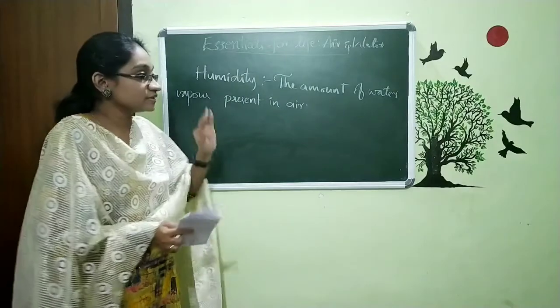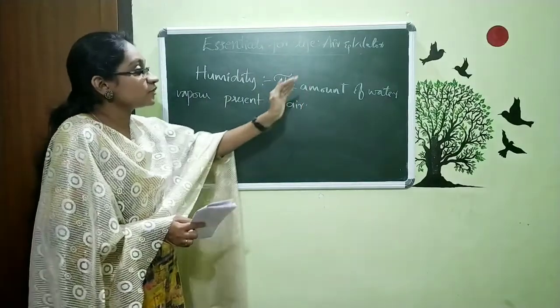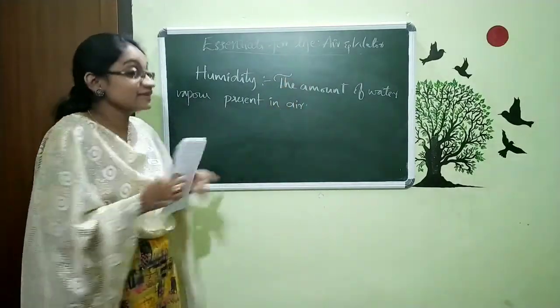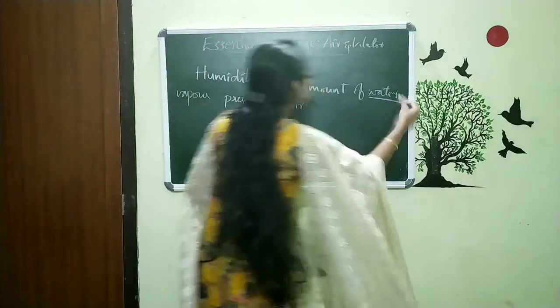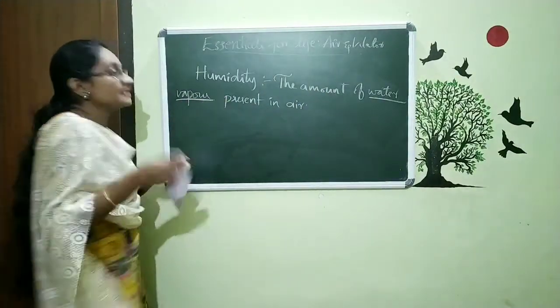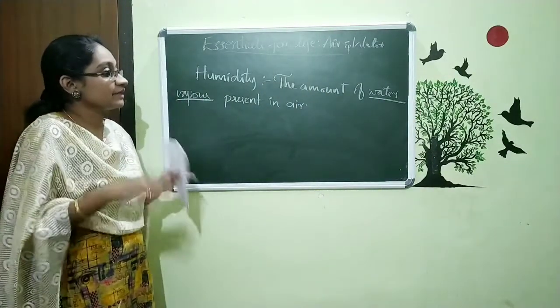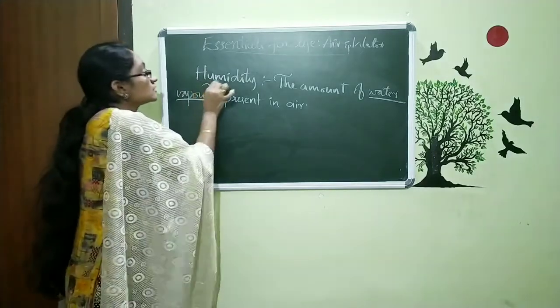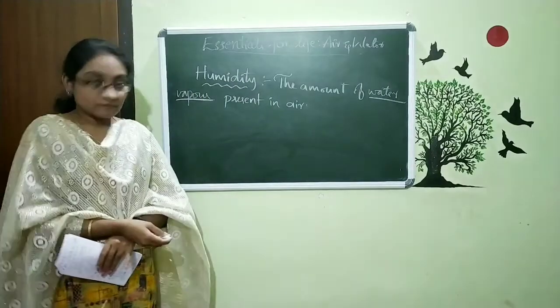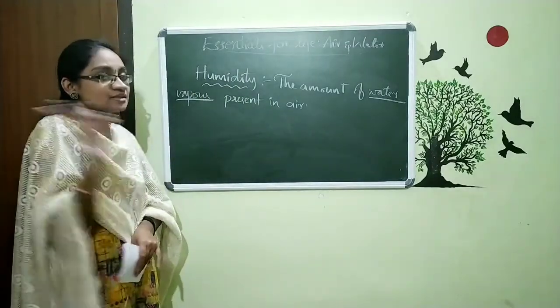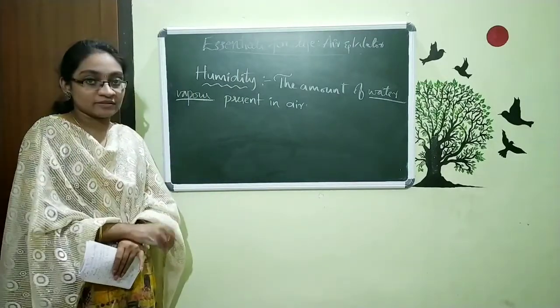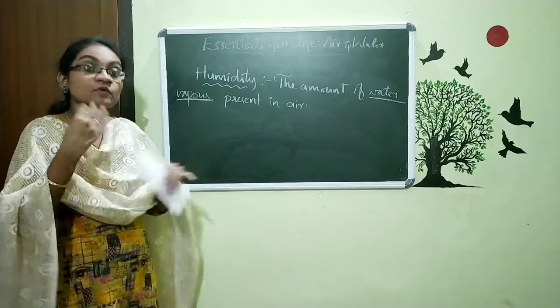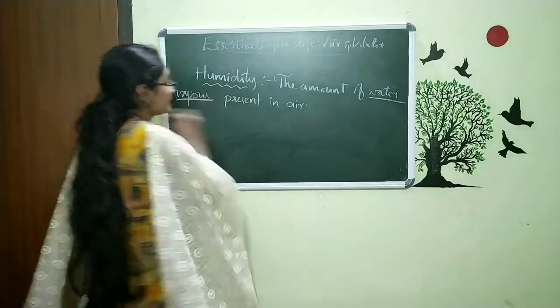We are not saying the amount of water present in air; we want to say water vapor, then only your answer will be complete. So the amount of water vapor present in our air is called humidity. In this case, two things will happen. One, high amount of water vapor.